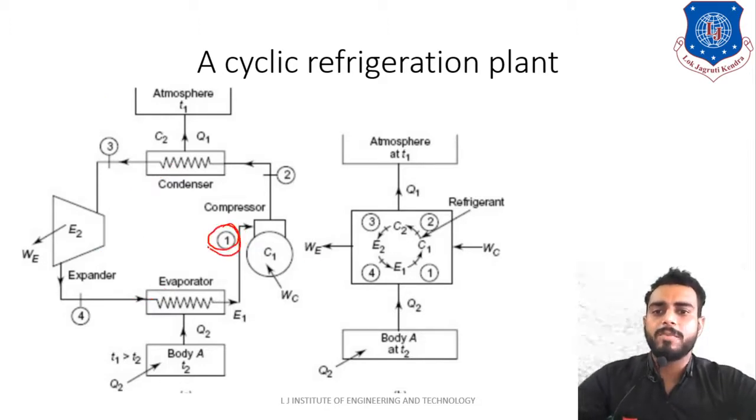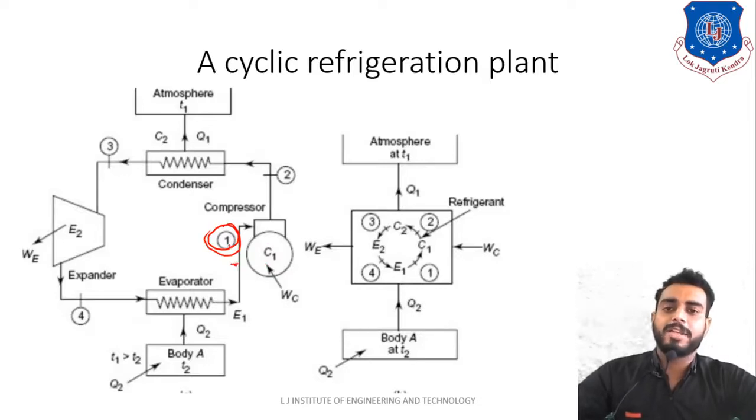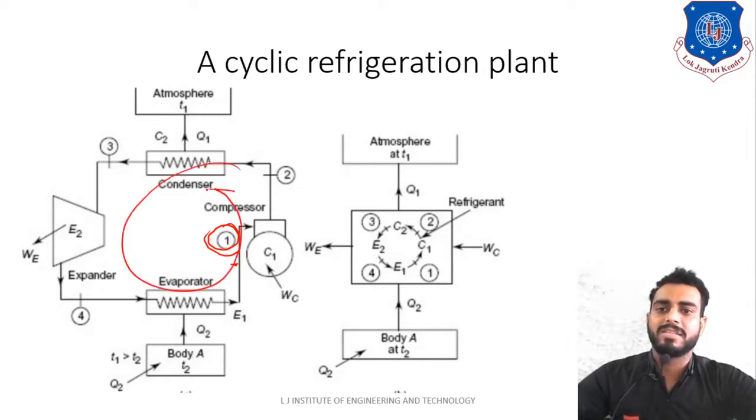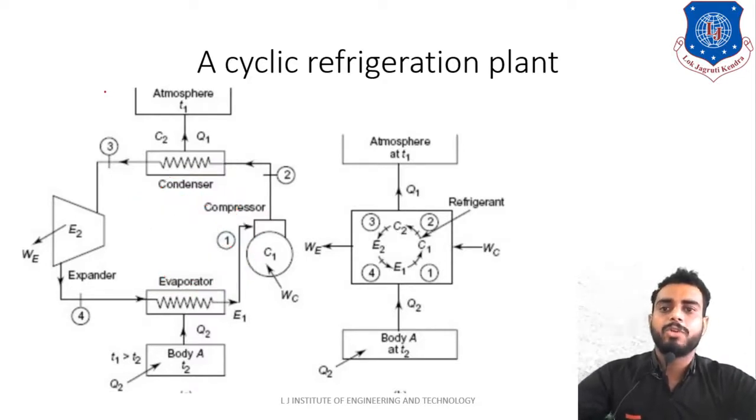So at point number 1, that is compressor inlet, vapor refrigerant will enter. Now remember students, there will be a fluid which will be rotating through these devices in cyclic motion again and again. That fluid is nothing but the refrigerant. Clear? I hope you are clear with this thing.